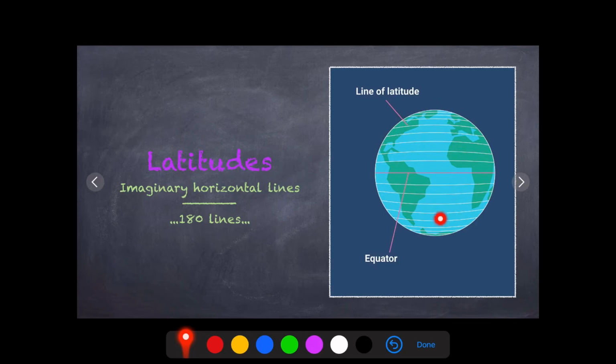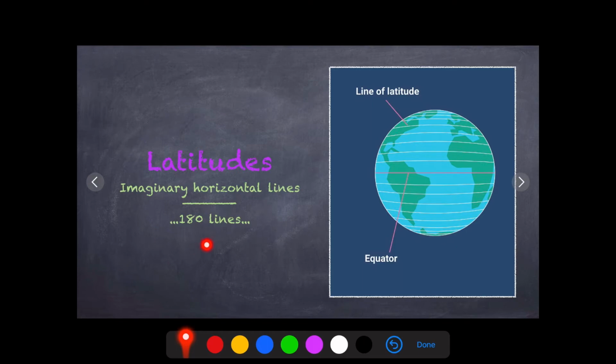These lines are not there, but they are made for our convenience, so that the extent of a region can be easily identified. Therefore latitudes and longitudes have various importance. We are not going to study about that in this, but I'm just telling you that these horizontal imaginary lines are nothing but latitudes, which are imaginary, they are not real.